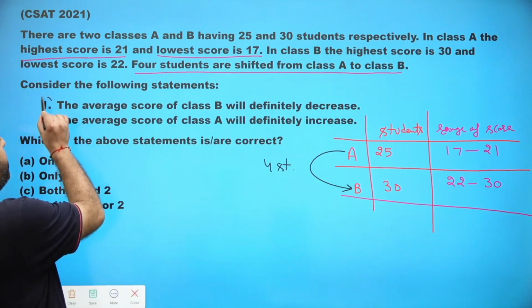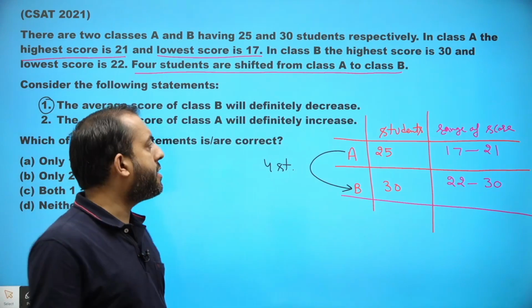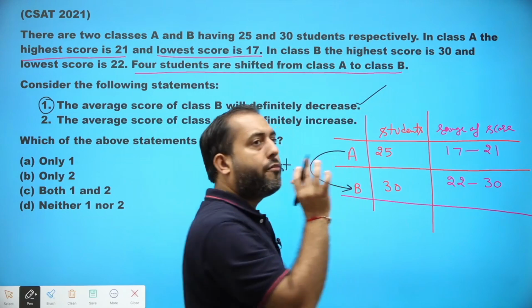Let's talk about statement 1. The average score of class B will definitely decrease. This is absolutely correct. Why?